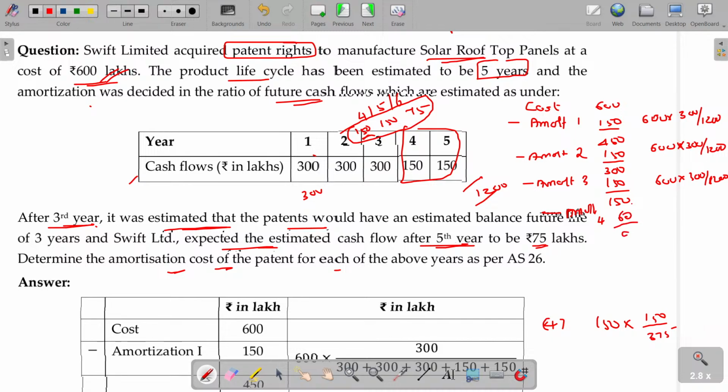60, then 90. Then amortization for the fifth year also 60, 30. And last year amortization being 30, it becomes 0. That's how you can depreciate your asset. Is that clear?